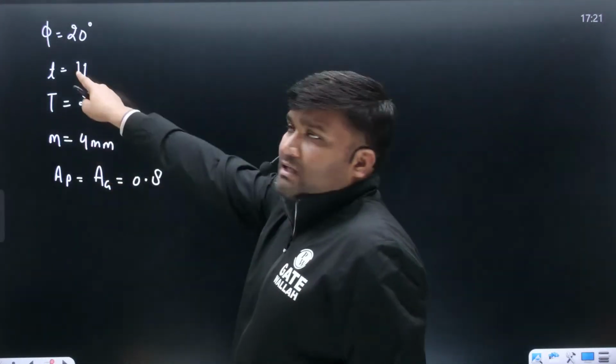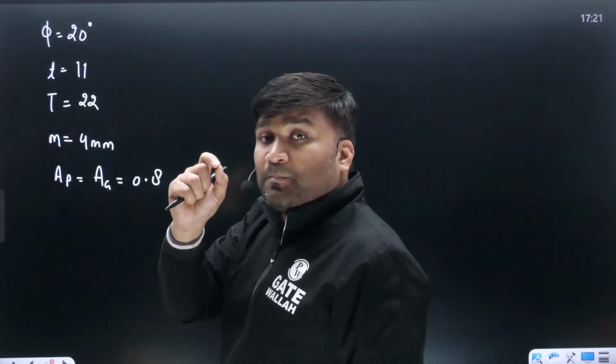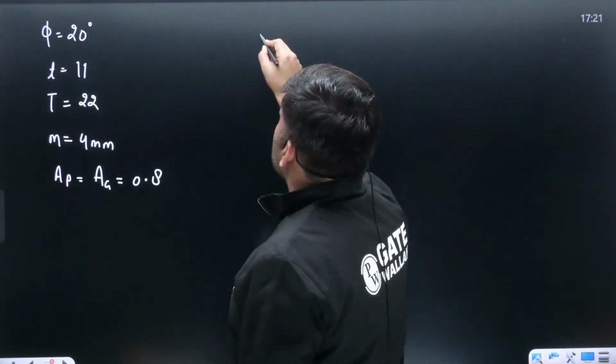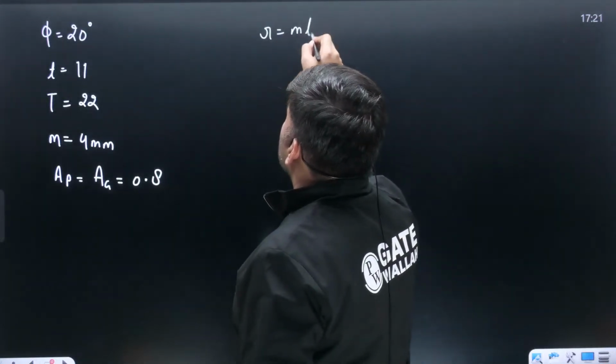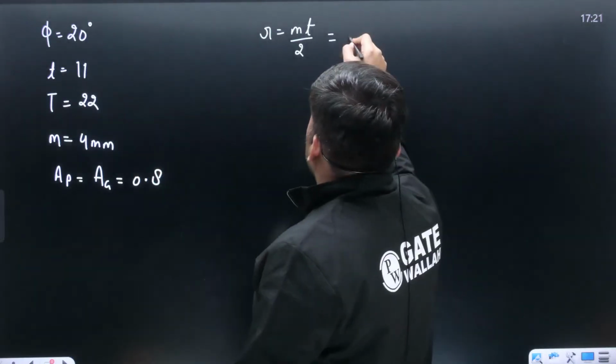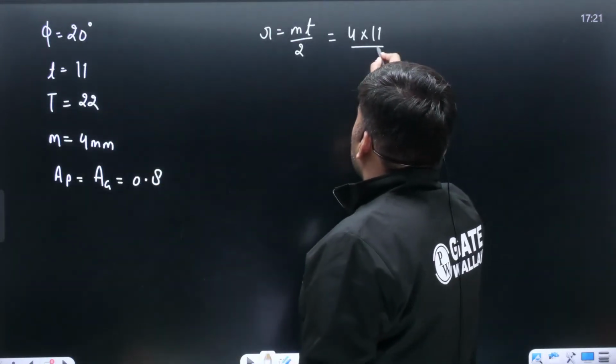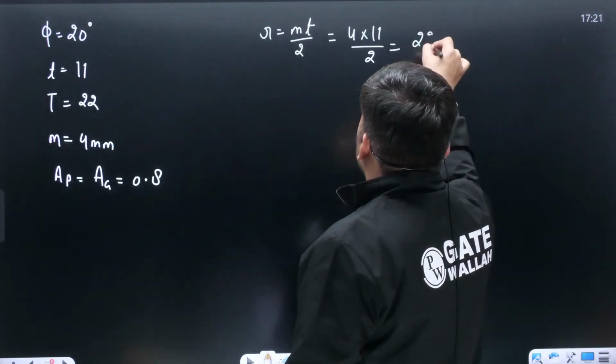Module is known. Number of teeth they have given. Can you find out the pinion pitch circle radius? Can I write small r is equal to m t by 2? What is the module, beta? Module is 4 mm. Small t is how much? 11 teeth. Divided by 2. How much will it be? This is coming out to be 22 mm.